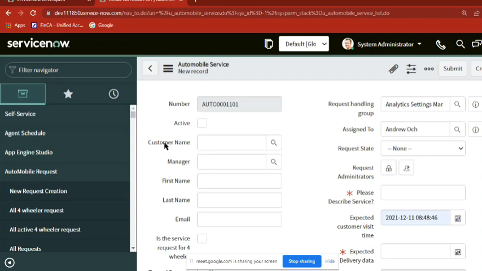I want a name, username instead of customer name, and I don't want manager because manager is not there. Maybe instead of request state, I want construction state, work state. So all these he can comment on, right? We can't give 100% at the first shot, but this is an approach in IT, not only in IT, even everywhere.